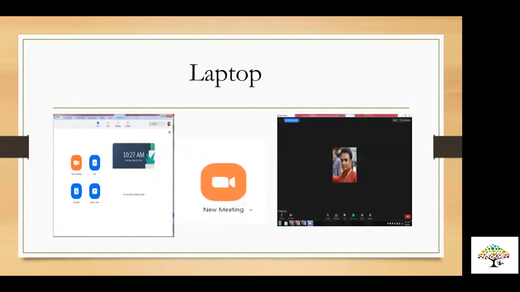I'm going to share this: I'm teaching for the last 2 months, but starting a meeting with yourself will help you explore Zoom. The more you explore with yourself, the more it's going to help you out. All the options can be explored this way. You can even record your own stuff. So this is how it looks when you click on new meeting. On the right side, you can see how your screen will be visible.